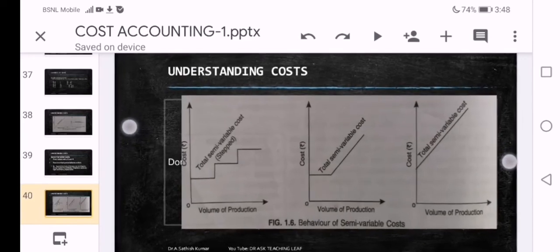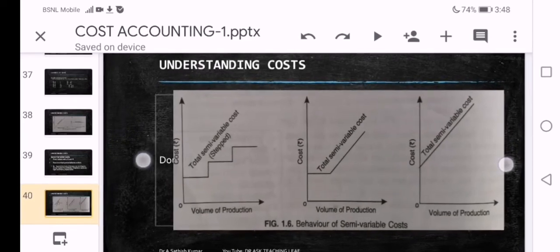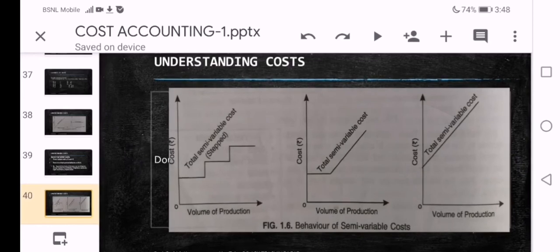Now for understanding, 2-3 behaviors are exhibited in the chart. All the three belong to only semi-variable costs. It can behave in any pattern shown in the graph. Let us take the first. Volume of production is increasing. Now very interestingly, observe the total semi-variable cost.